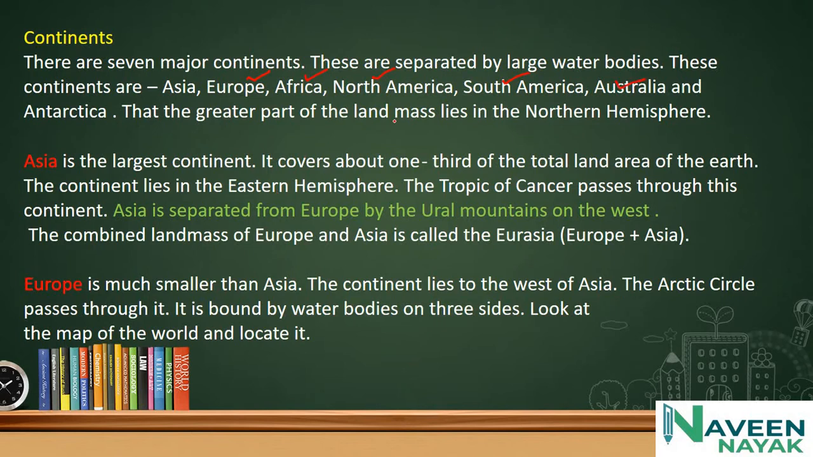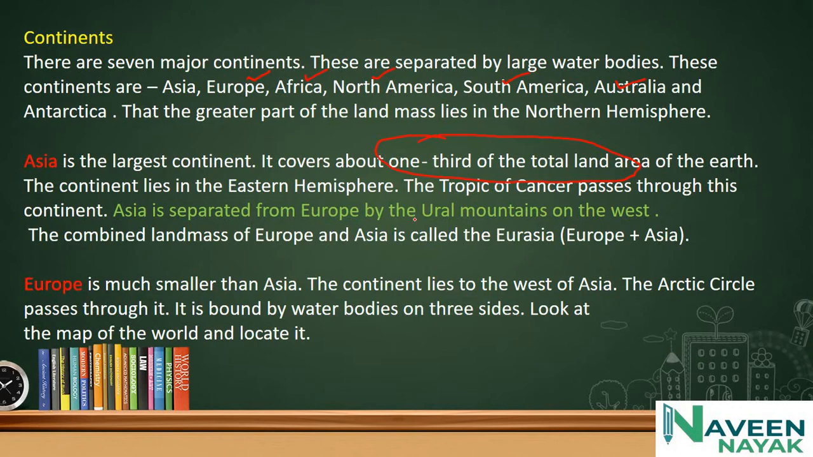The greatest part of the landmasses lies in the northern hemisphere. Asia is the largest continent. It covers about one third of the total land area of the earth. The continent lies in the eastern hemisphere. The Tropic of Cancer passes through this continent.